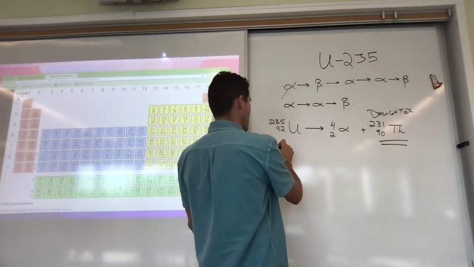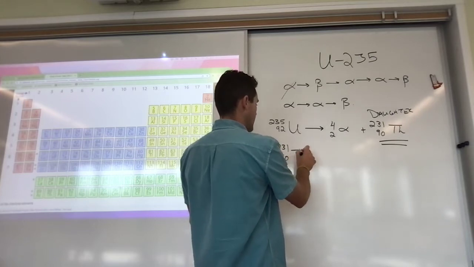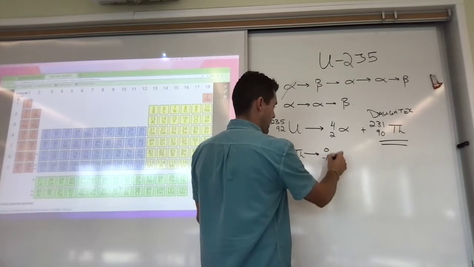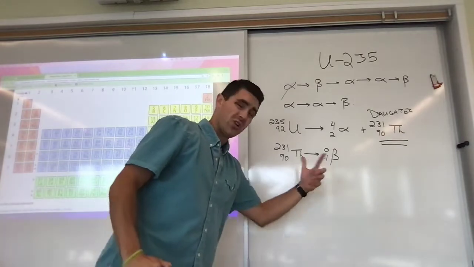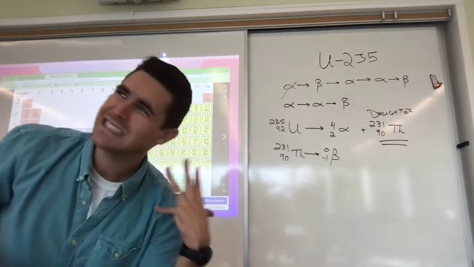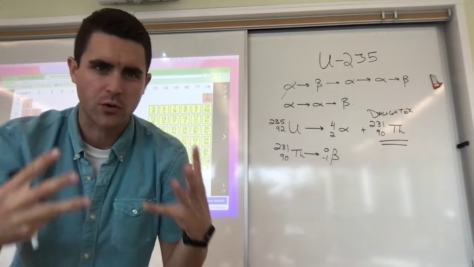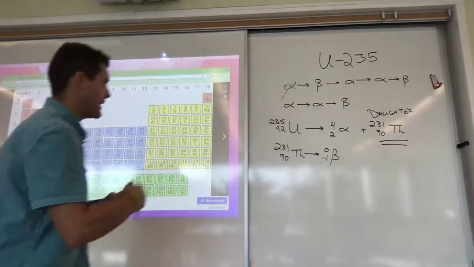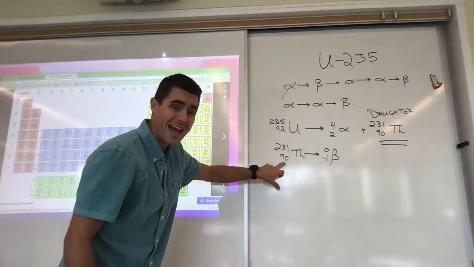Beta, I'm starting with the thorium-231. It has 90 protons. There's thorium. It undergoes beta decay, which doesn't change the mass, but it does change the number of protons. And remember, the beta particle has a -1 charge. That's weird. Really, it just emits a negative charged particle from the nucleus, resulting in a gain of a proton. So no longer does my nucleus have 90 protons.